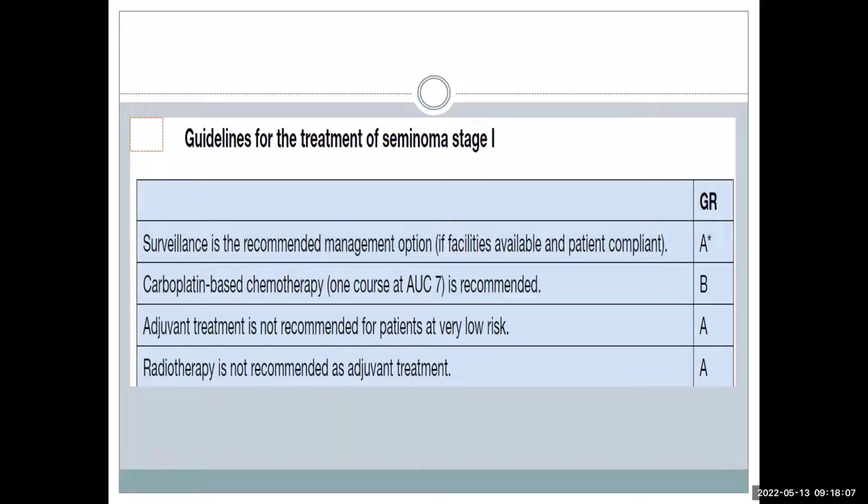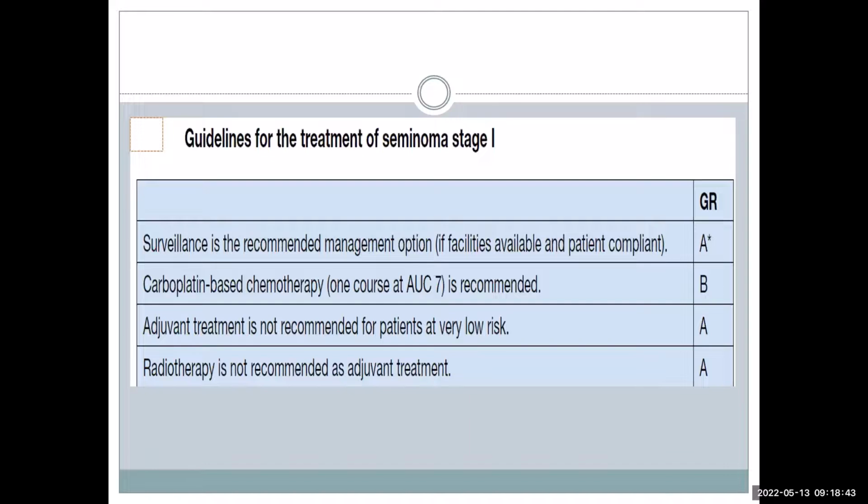But definitely the most important message is, if you are keeping the patient under surveillance, a follow-up chart should be handed to the patient and their relative, and that should be documented, because patients will not come for follow-up and then will say you have not called us. So there should be a surveillance protocol attached to the file and 1 copy given to the patient, and explain to the family member that you have to come at this point of time, every 2 monthly or 3 monthly, whether we are dealing with seminoma or NSGCT. The second best is carboplatin AUC 7, 1 versus 2 cycles. We consider 2 cycles if the patient is tolerating.